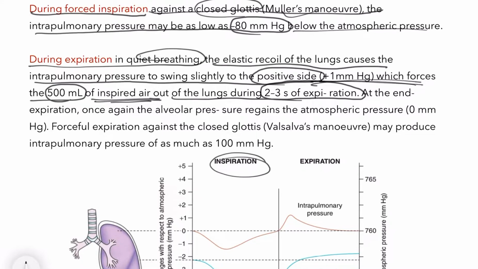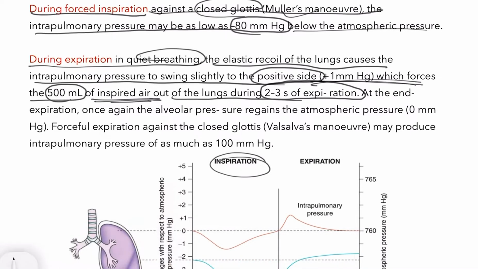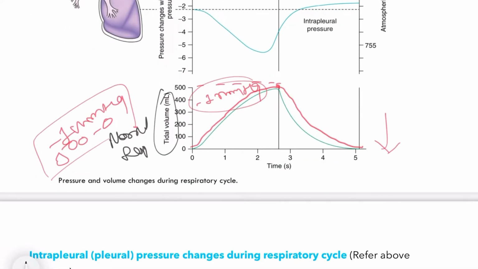So now here the process will be reciprocal to the inspiration. Why? Because as we have seen, during the minus 1 mm Hg, we take the 500 ml of air inside. Same, during the expiration it is expired out. Getting it? And at the end of expiration, once again the alveolar pressure remains 0 mm Hg. As we have seen here, again it becomes 0 mm Hg as it goes down.